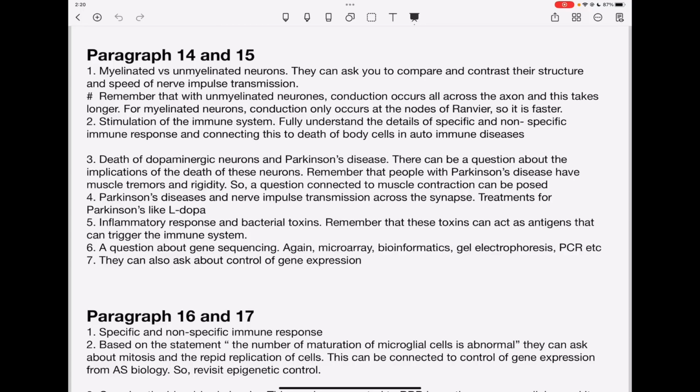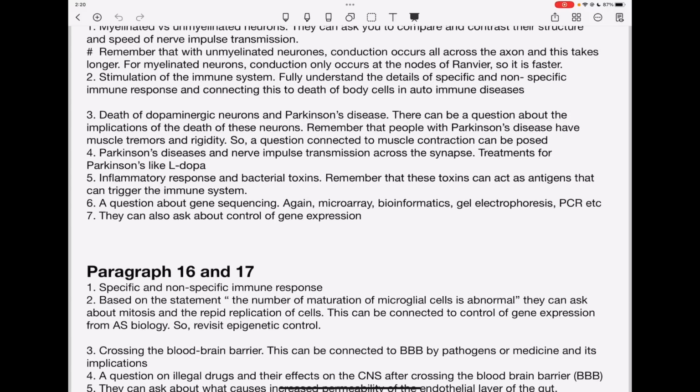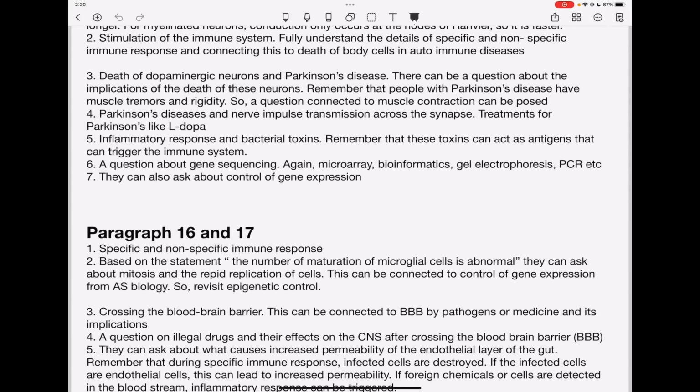And then they will ask about gene sequencing, again, microarray, bioinformatics, gel electrophoresis, PCR, and so on. And then about gene expression. I think you can see some of the things are coming up with every paragraph. They are definitely going to ask questions on gene sequencing. They're going to ask about inflammation. There is going to be specific immune response, non-specific immune response, myelination, demyelination, Parkinson's disease, dopamine, and so on. They're going to ask about a lot of questions. Please, you need to fully understand neurotransmitters and how they work across the synapse.